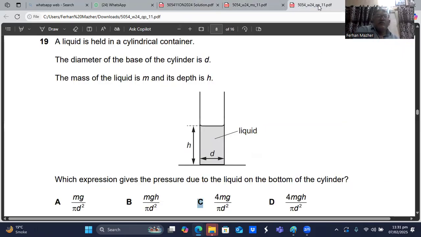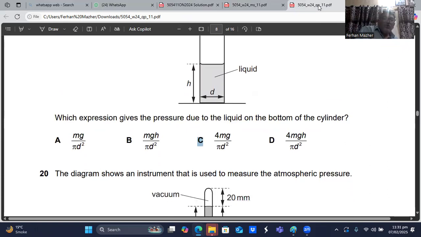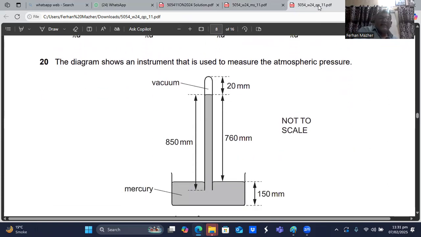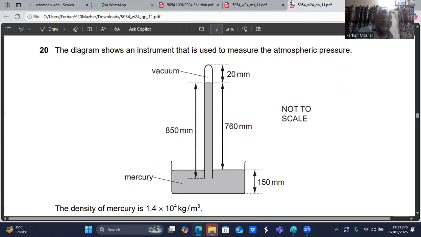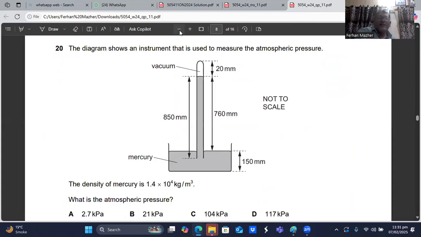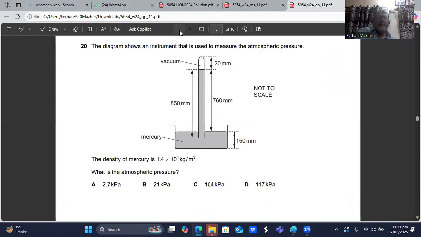Okay. So here we go. Question number 20 is showing up on your screen. He says the diagram shows an instrument that is used to measure the atmospheric pressure, and he says that the density of the mercury is 1.4 × 10^4 kg per meter cube. What is the atmospheric pressure?